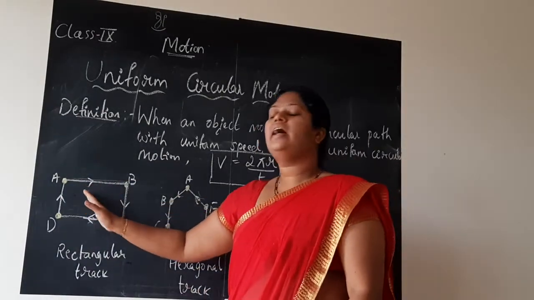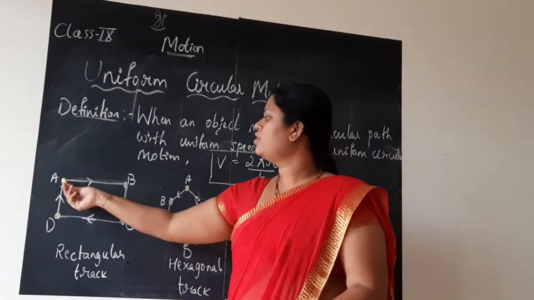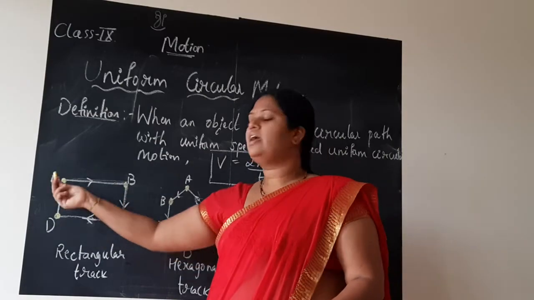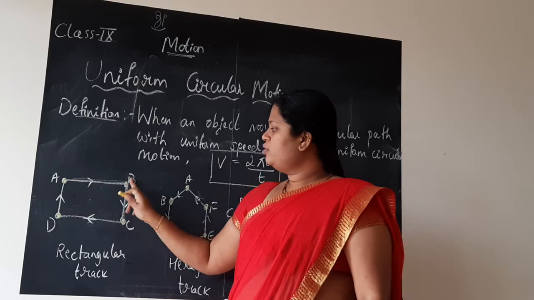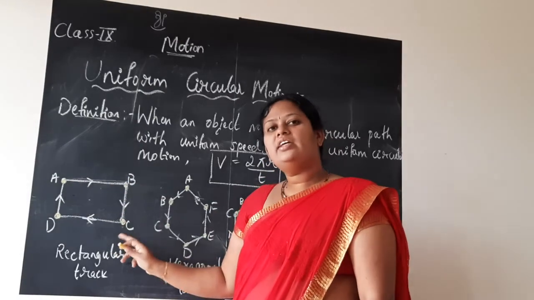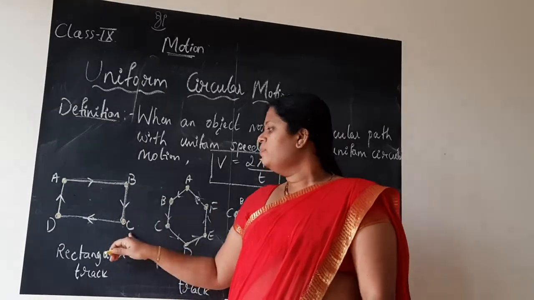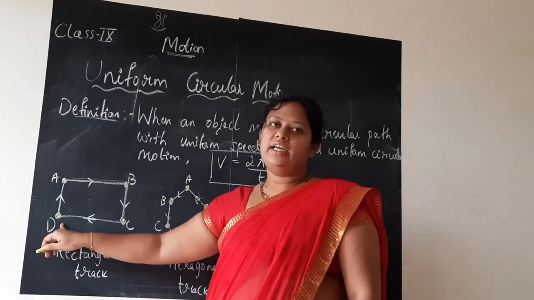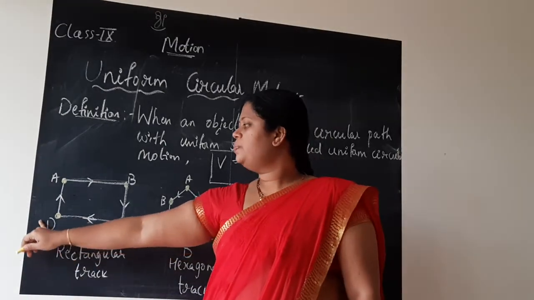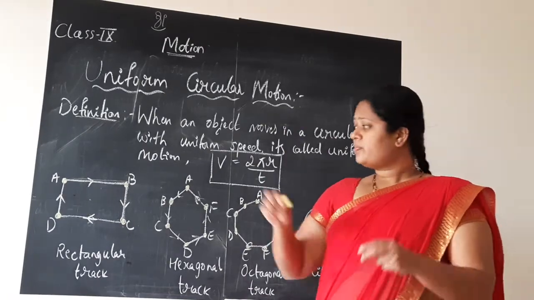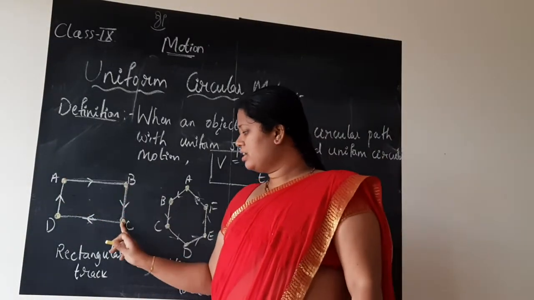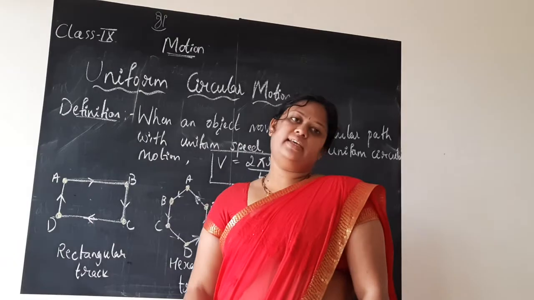The same thing the athlete is doing here in order to cover this rectangular track A, B, C, D. So if he is traveling from A to B, B to C, at point C, again he is changing his speed and he is reaching towards the D. Again he is changing his speed and reaching towards the A. Finally he is covering this path A, B, C, D.